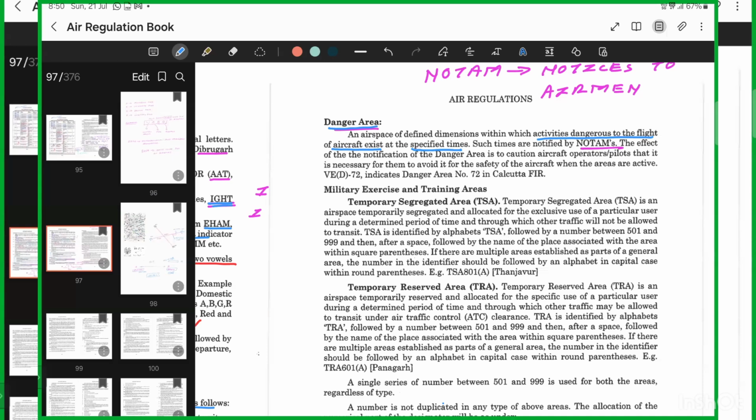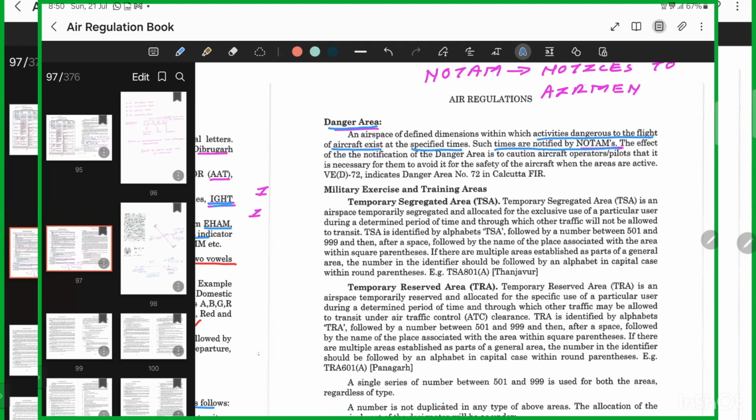For example, when India launches rockets from Sriharikota, the rocket is going to fly into the sky. So that area will be declared a danger area, because you can't fly a plane in between. Second point, such times are notified by NOTAM. So what is the main purpose of this? The effect of the notification of danger area is to caution aircraft operators and pilots that it is necessary for them to avoid it for the safety of aircraft when the areas are active. That is the whole purpose of it.